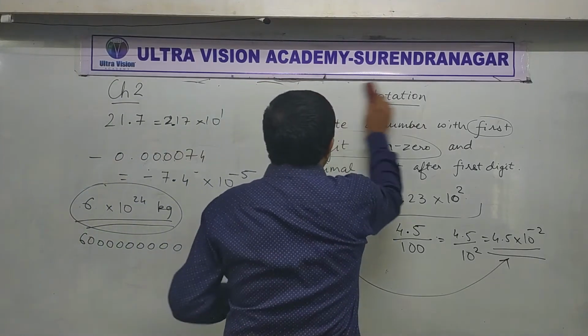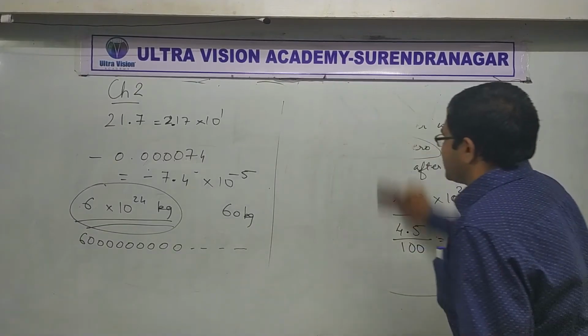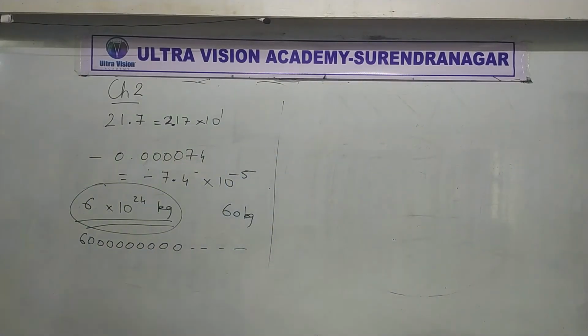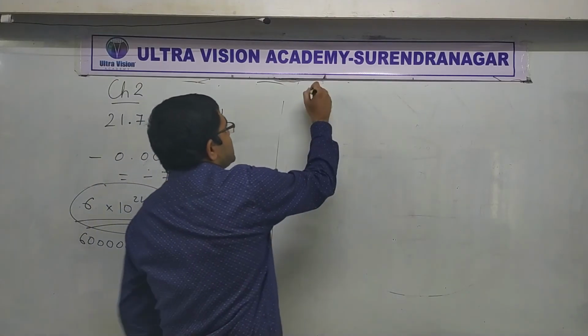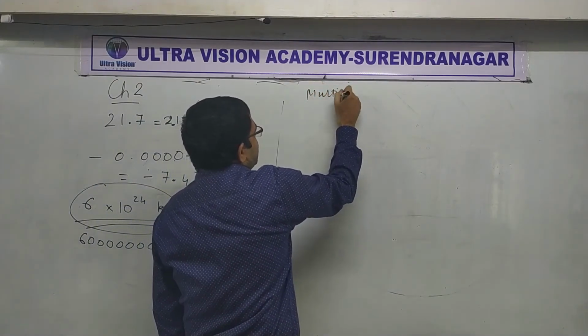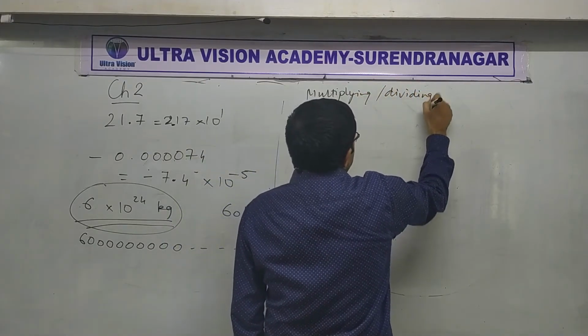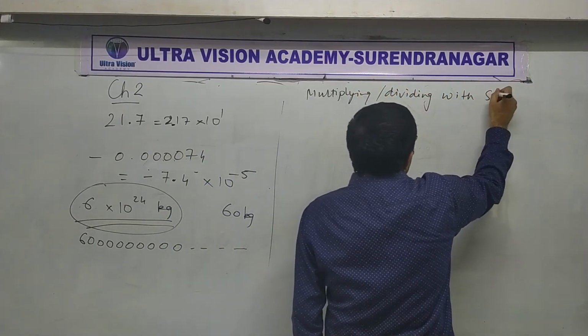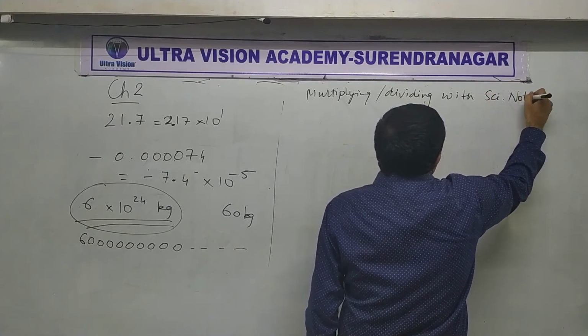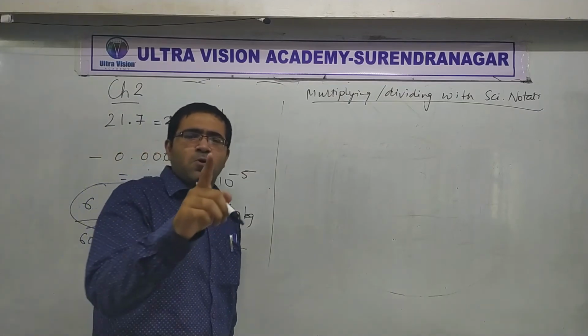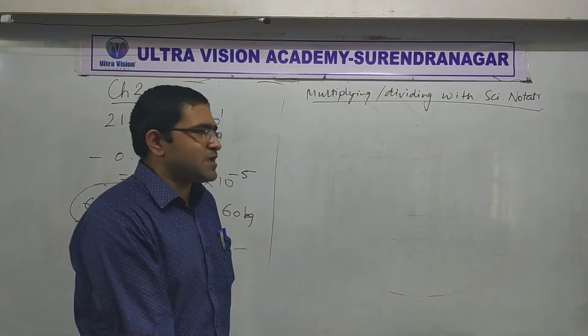Alright, so let's go to the next. The next thing is multiplying or dividing with scientific notation. I will just give you one example. This is very basic stuff. Only one example. Be careful.